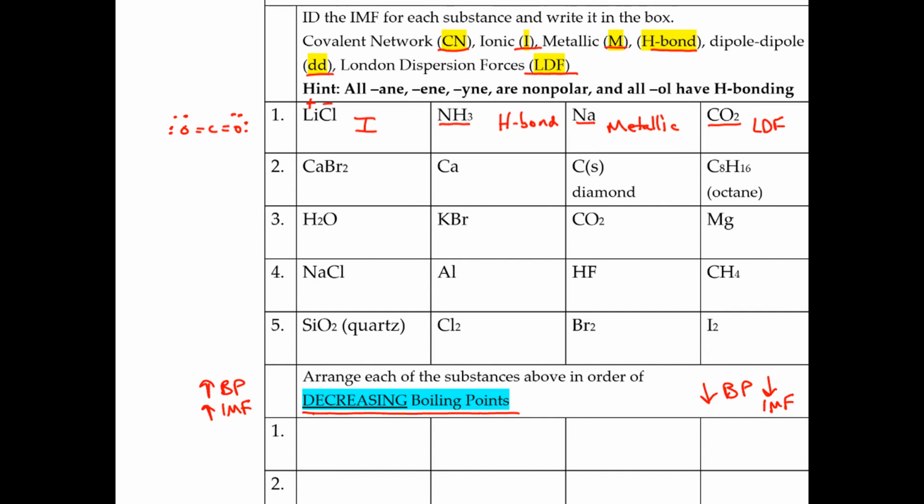So this is going to be ionic, so it's going to be the LiCl. Next is going to be metallic, followed by Na. And then H bond is going to be stronger than LDF, so you're going to put this, and you're going to put this. So you just basically have to figure out their categories, and once you have the categories, you're going to put them into the correct order that we learned before.